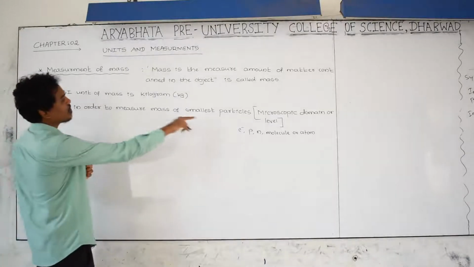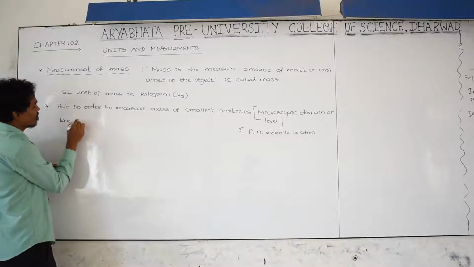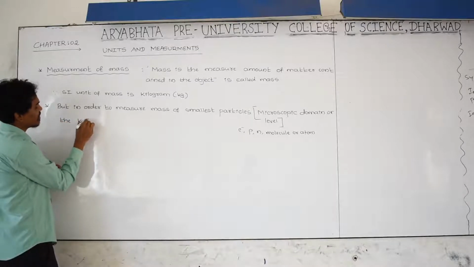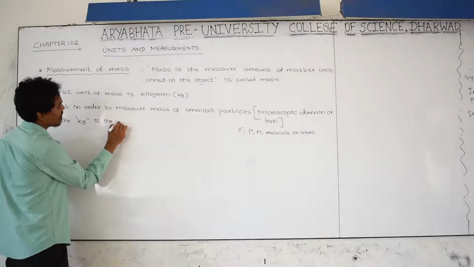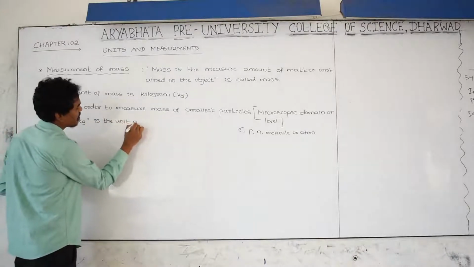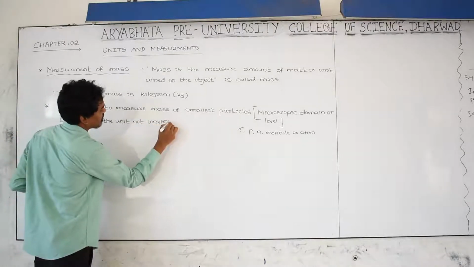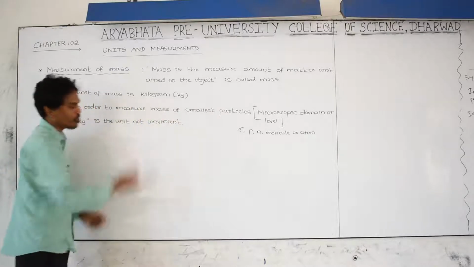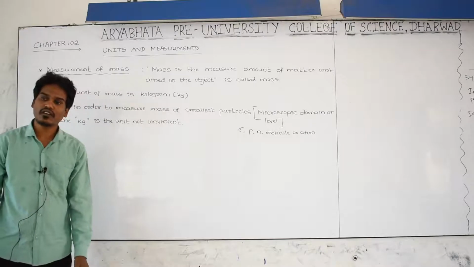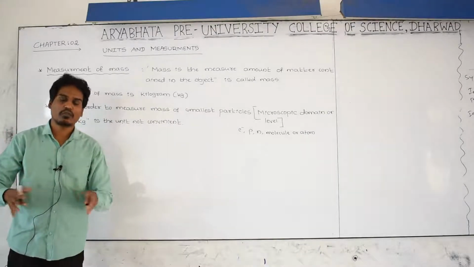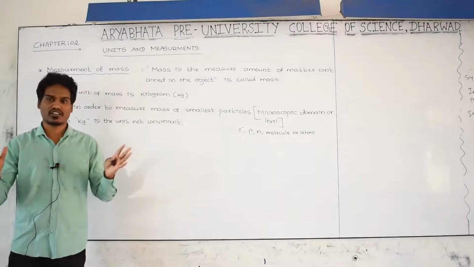In order to measure the mass of the smallest particles, the kg is not a convenient unit. The kg is convenient for the mass measurement of objects which have greater mass.